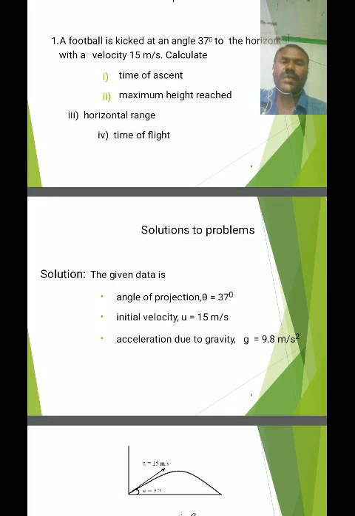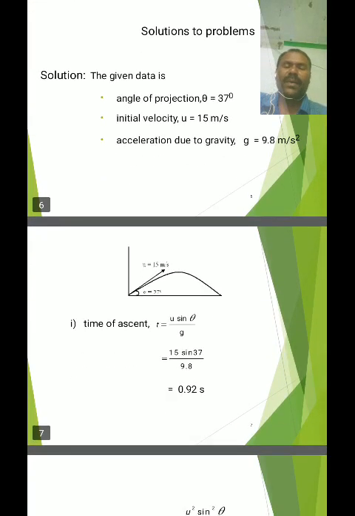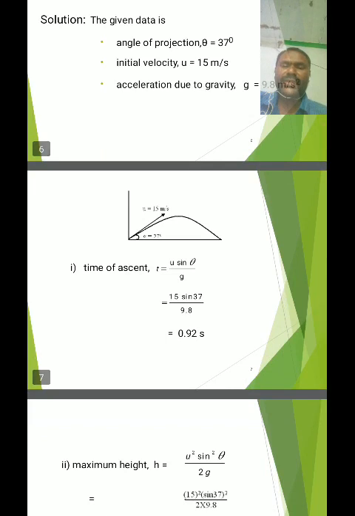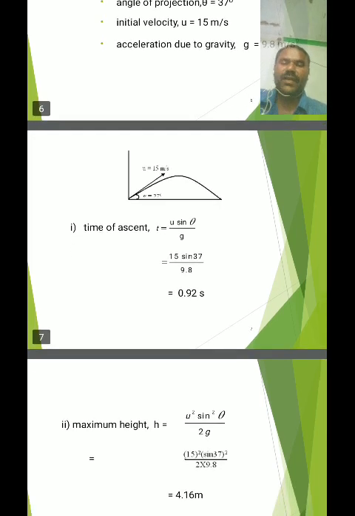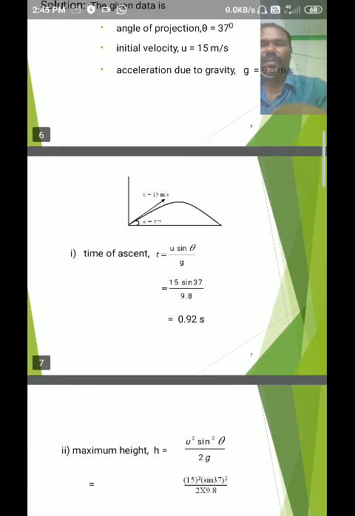The first problem is time of ascent. The formula for time of ascent in oblique projection is T_a is equal to u sin theta by g. Then we substitute, at the place of u, 15 into sin 37 degrees all divided by 9.8. Then we get 0.92 seconds. So it is the time of ascent.